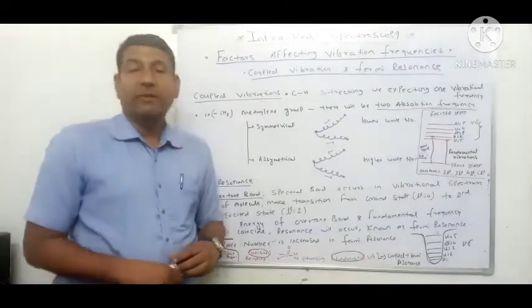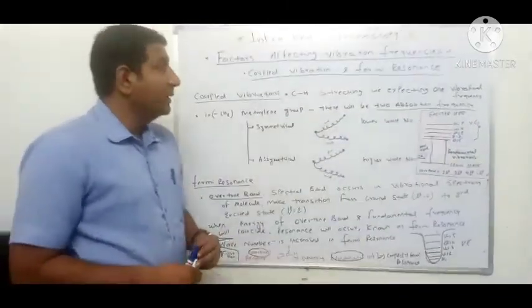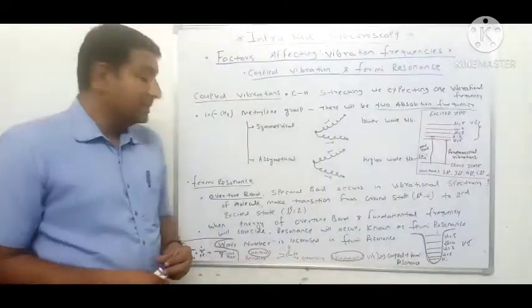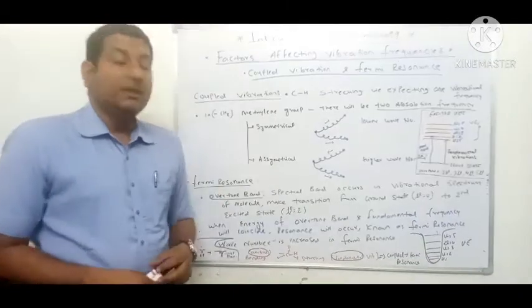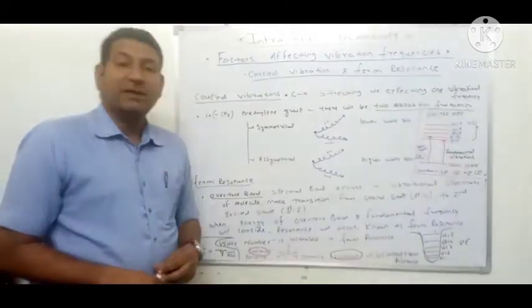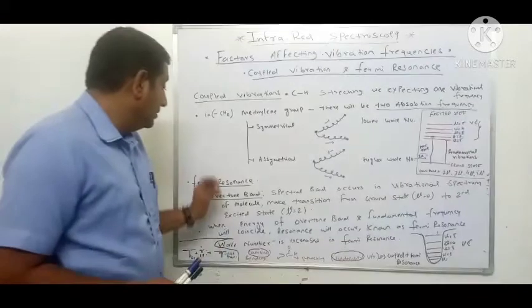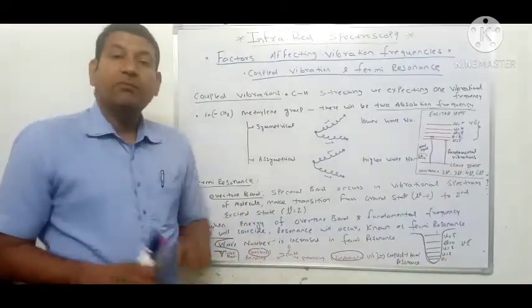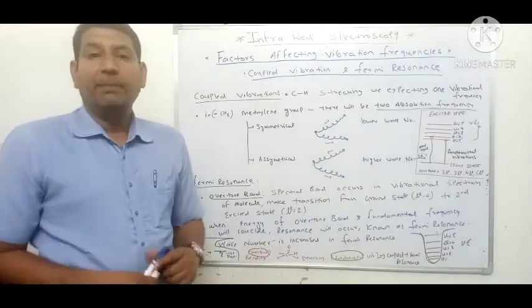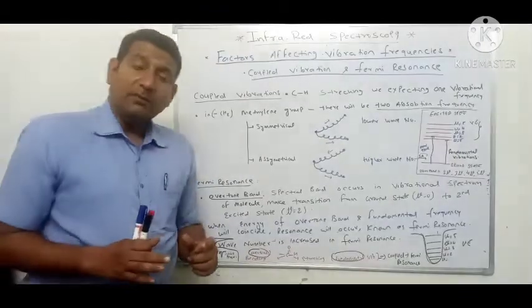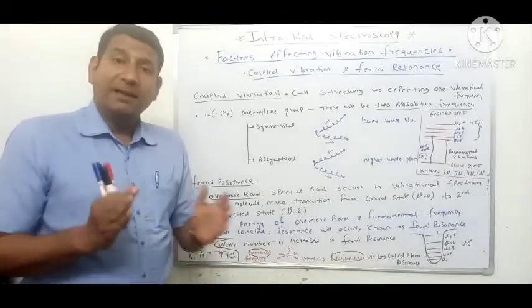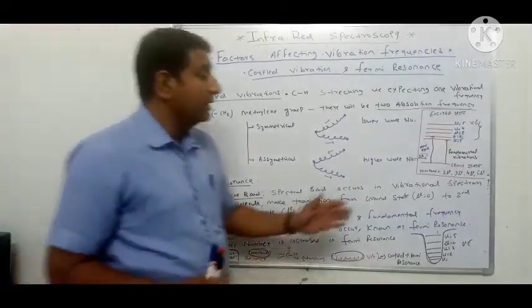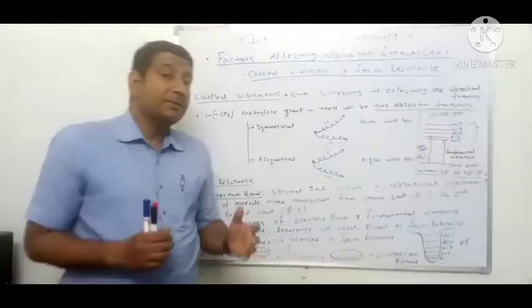Another factor which affects the vibrational frequency in IR spectroscopy is Fermi resonance. This is a very important concept as far as your examination is concerned. To understand Fermi resonance, let us understand what fundamental bands and overtone bands are. To understand it in a better way, we have to understand what happens in UV spectroscopy.